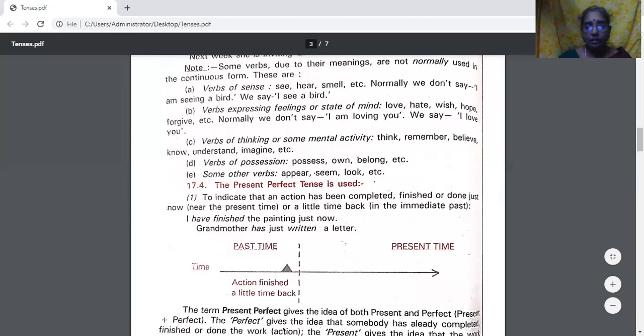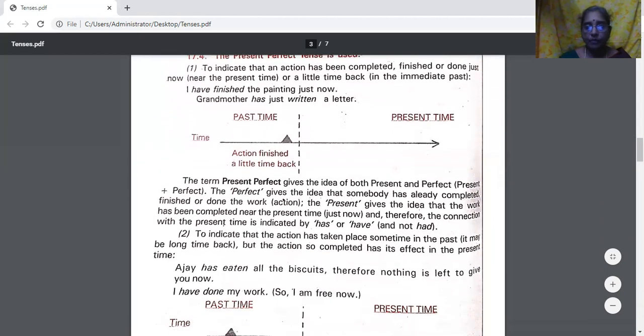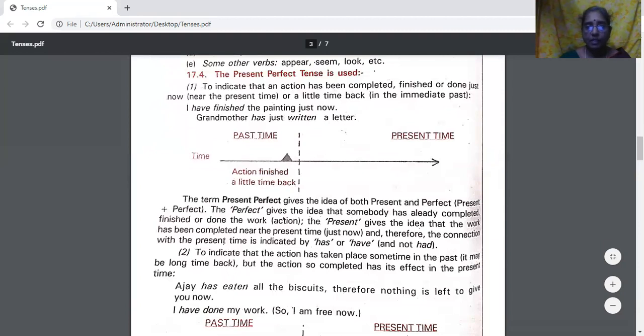Now we move to the third type of present tense, that is present perfect. Present perfect tense is used to indicate that an action has been completed, finished, or done just now, near the present time, or a little time back in the immediate past.